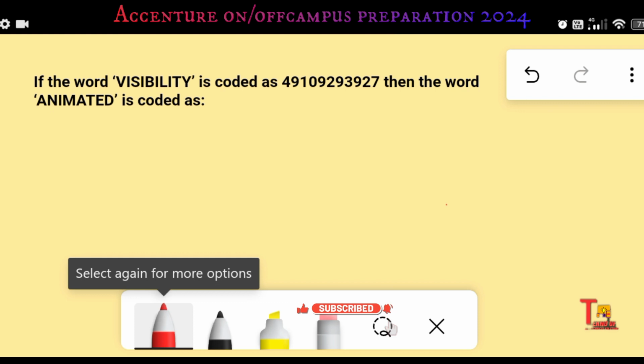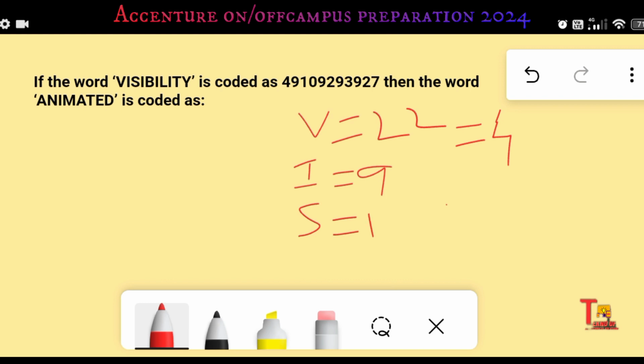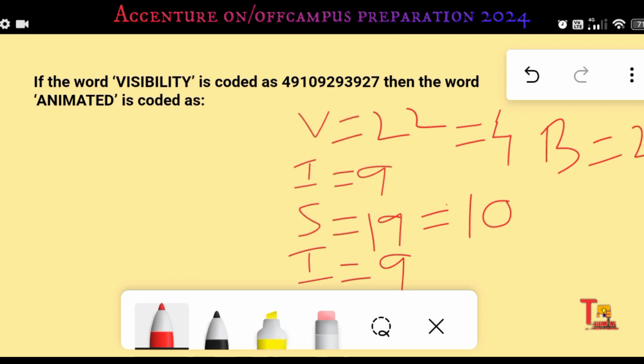Here, V is equal to 22. We know that 2 plus 2 is equal to 4, right? And I is equal to 9, and S is equal to 19, right? So 19 means 1 plus 9 is equal to 10, and B is equal to 2, and I is equal to again 9, right?